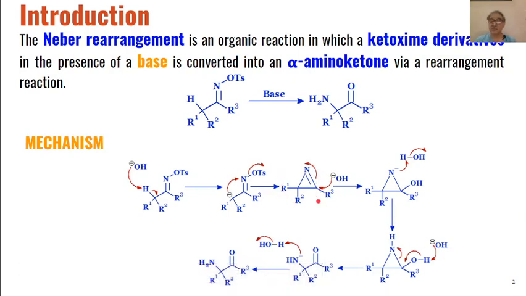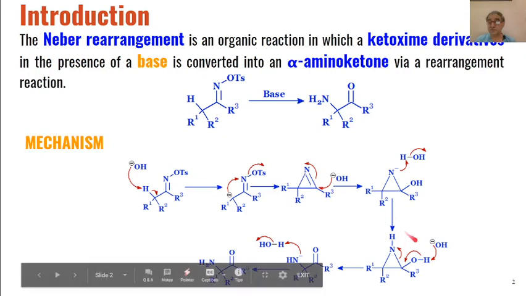In the next step, the base will again attack this carbon of the carbon nitrogen double bond, and this hydroxide ion will be added to the carbon nitrogen double bond to give these intermediate structures where nitrogen has a negative charge. Then this negatively charged nitrogen anion will abstract a proton from water to get neutralized.